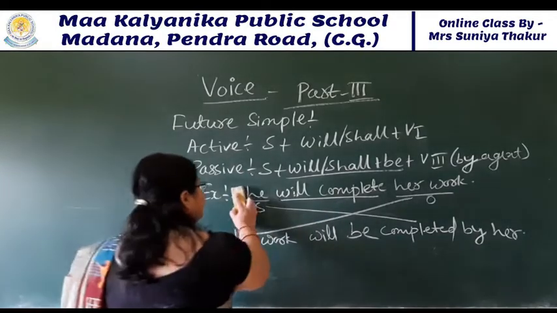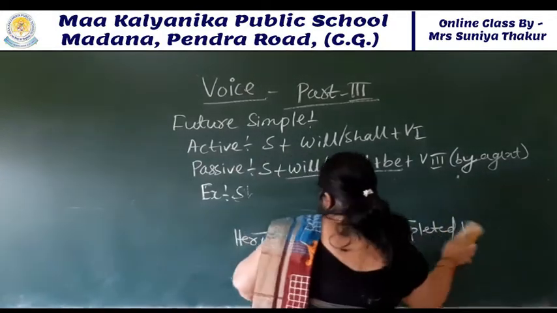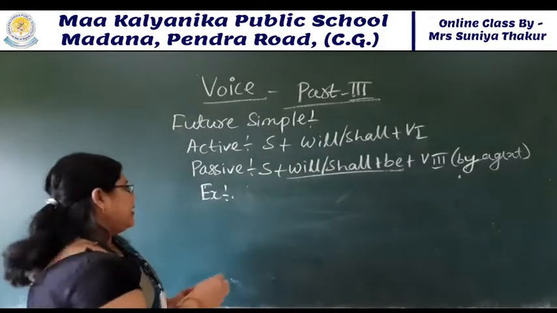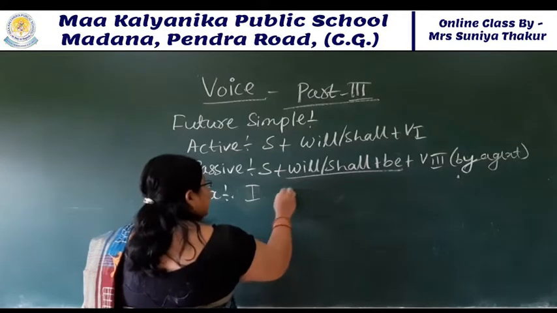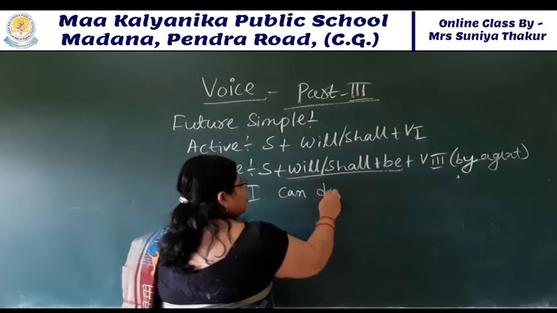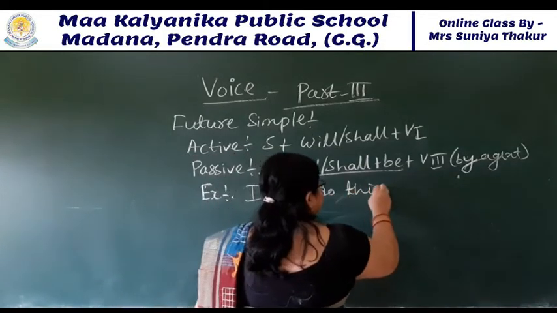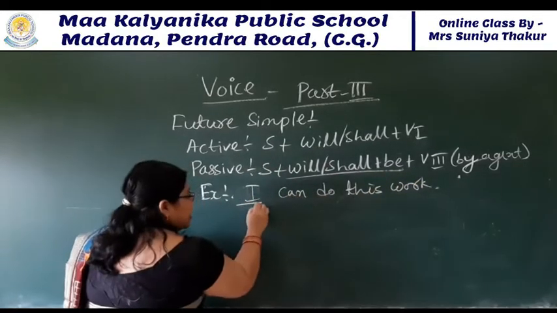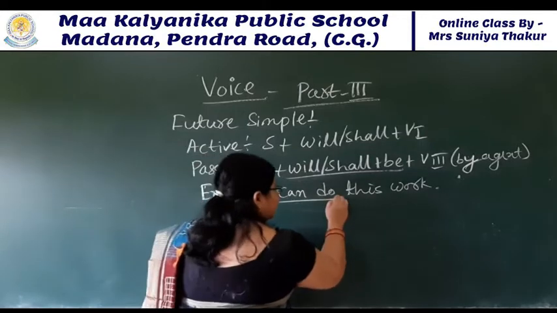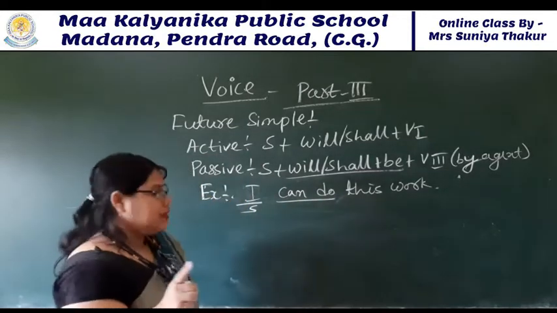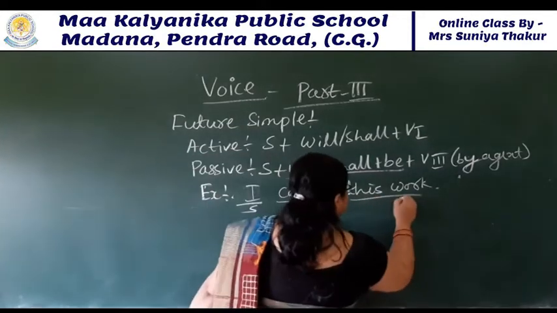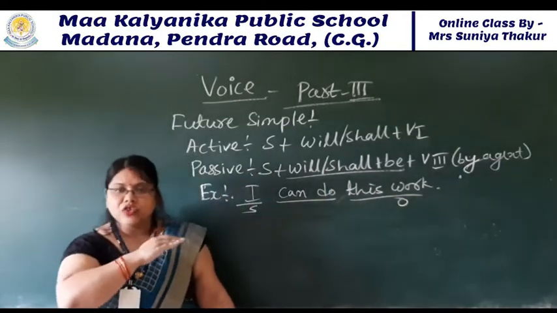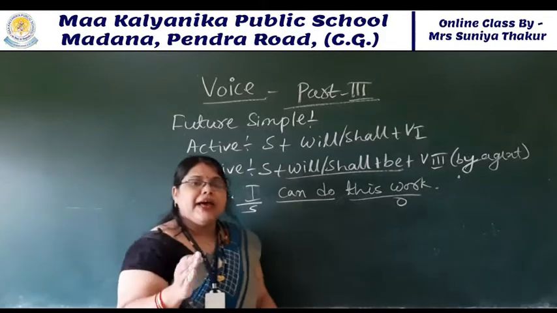Look at the example. Suppose I will take the modal can. I can do this work. Look at this, same thing students. I is your subject, can do is your future simple form, okay, and this work is your object. The same structure that I have given in future simple passive form we have to put.